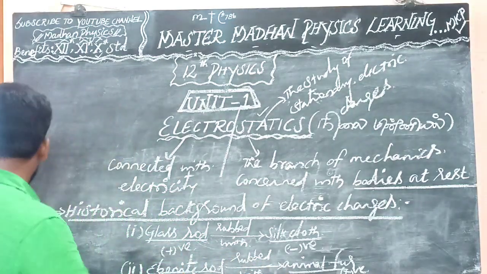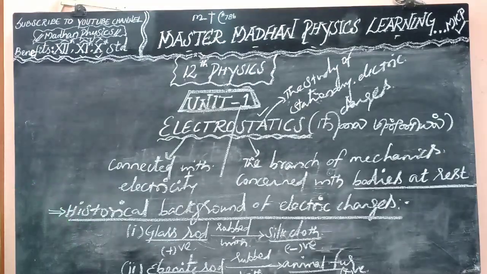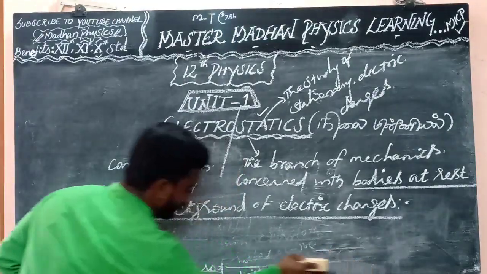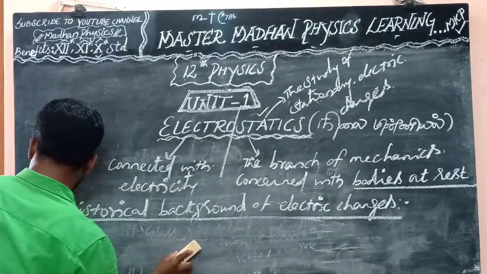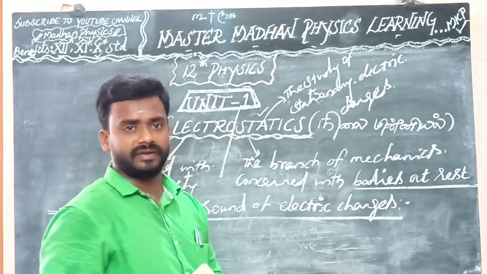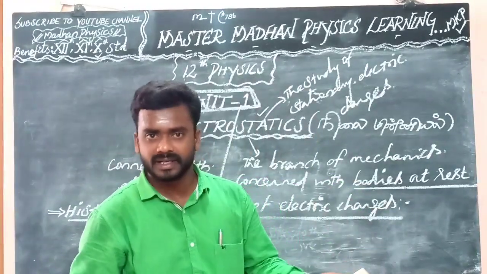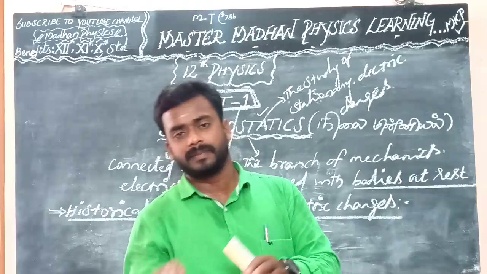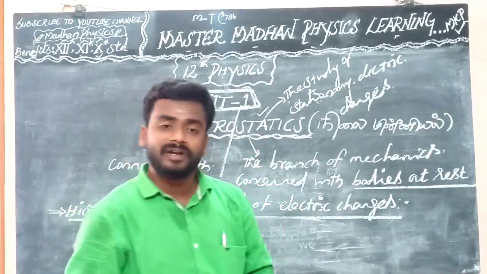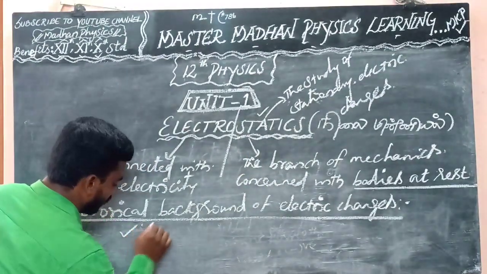So already we know very well about like charges and unlike charges. Plus plus, that is like charges; minus plus, that is unlike charges. So like charges repel each other, unlike charges attract each other. That is very important.